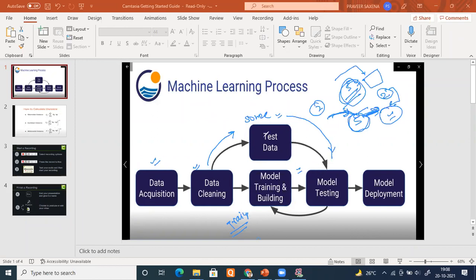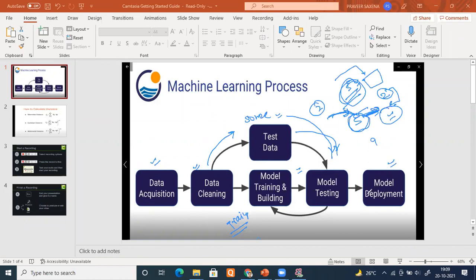Okay, now how is it performing? Fine, you have trained on the training data. Now please take my test data and give me the performance. Once you check, if the performance is fine and it is giving a satisfactory result, then please deploy your machine learning model. It's ready to use.